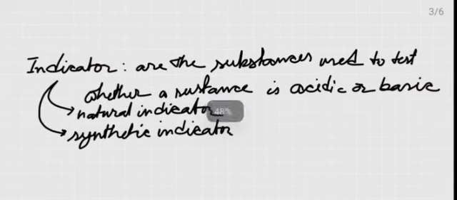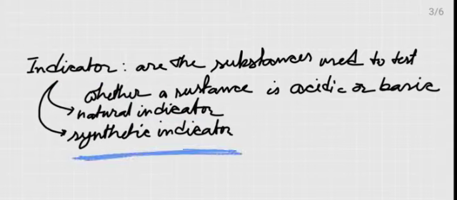And this indicator may be of natural origin, or it may be synthetic, that is, chemically prepared in the labs.